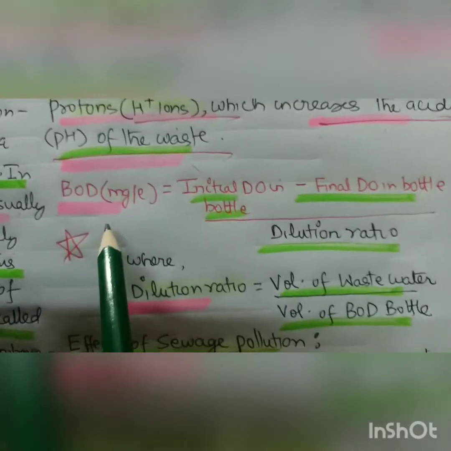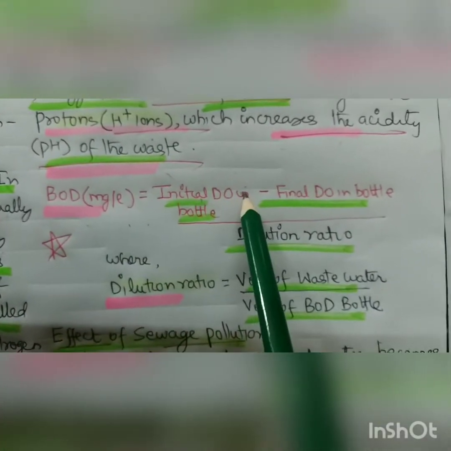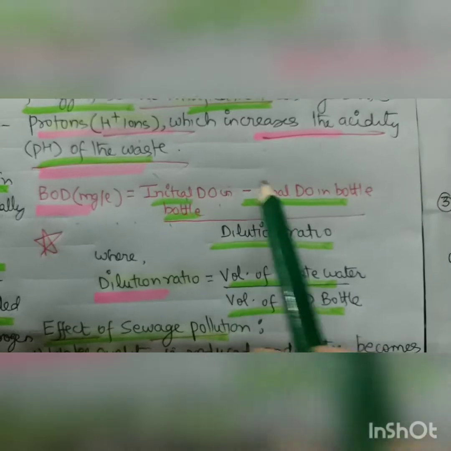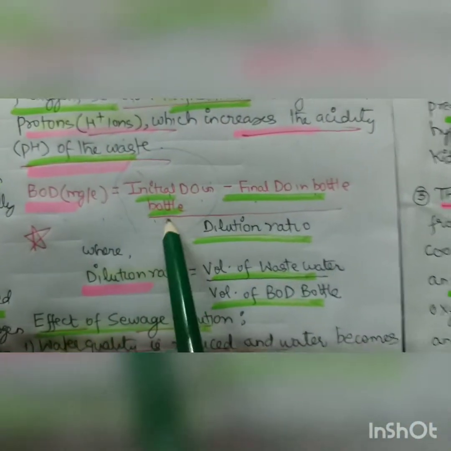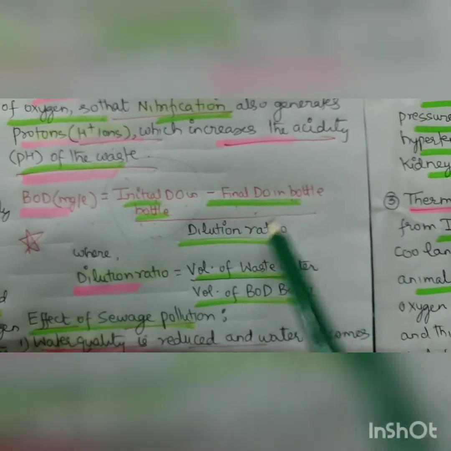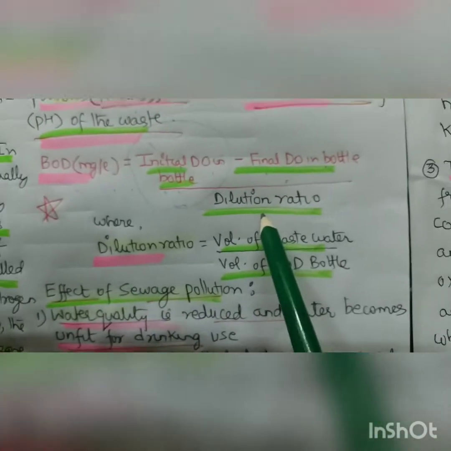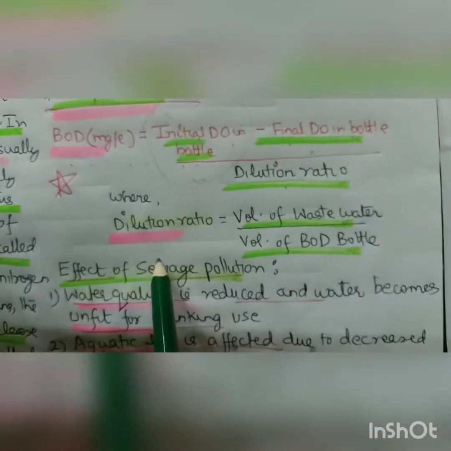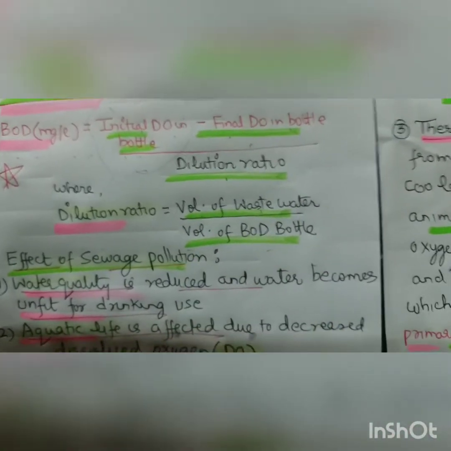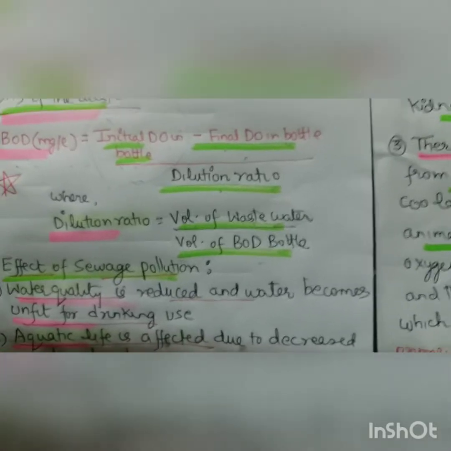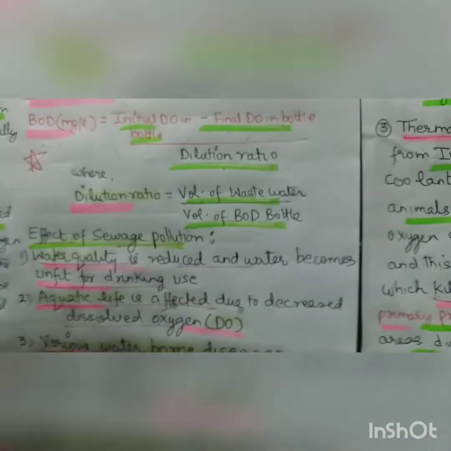So BOD in milligram per liter is equal to initial dissolved oxygen in the bottle minus final dissolved oxygen. Initial means you mixed a saturated quantity, and then minus final, divided by the dilution ratio, will give the BOD. Dilution ratio is the volume of wastewater you have taken divided by the volume of the BOD bottle. So that is the dilution ratio.